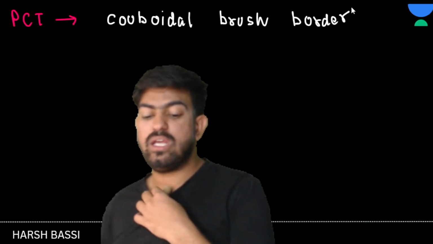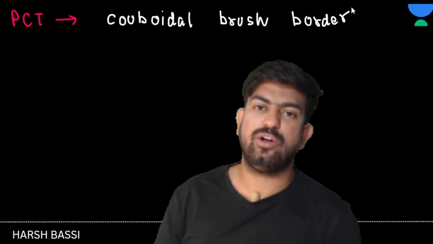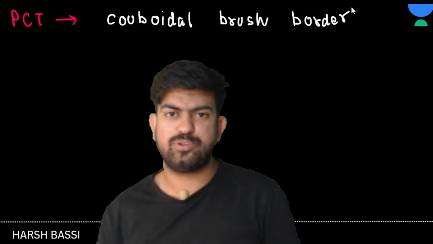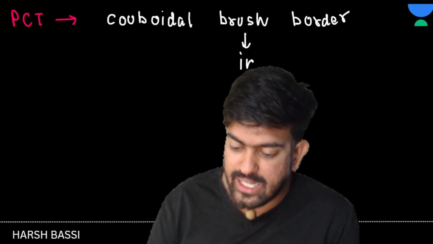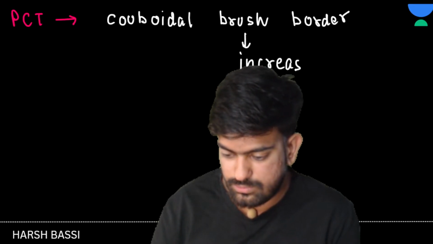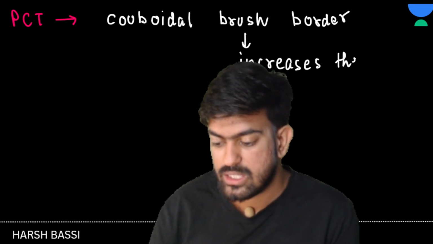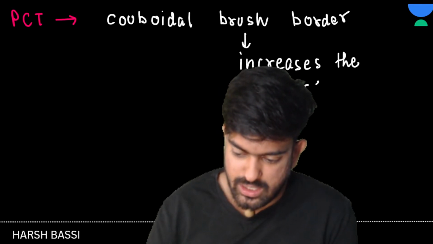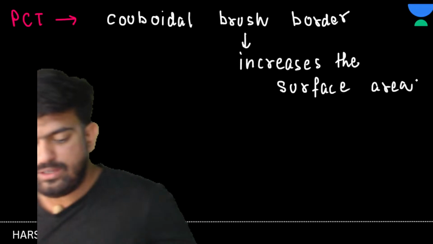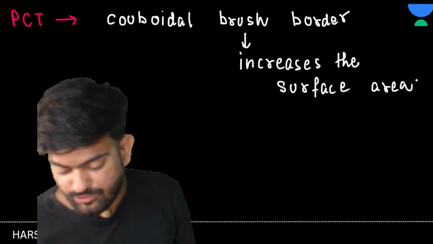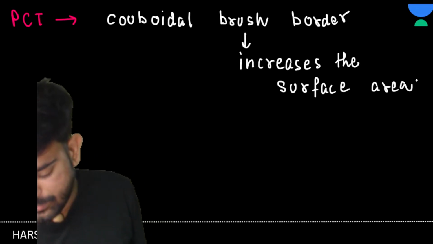Next, sir, what does it do? See, in the PCT, what is going to happen? Lots and lots of absorption, reabsorption. So what does it do? It increases the surface area. Clear to everyone? What does this do? Increases the surface area. Okay?